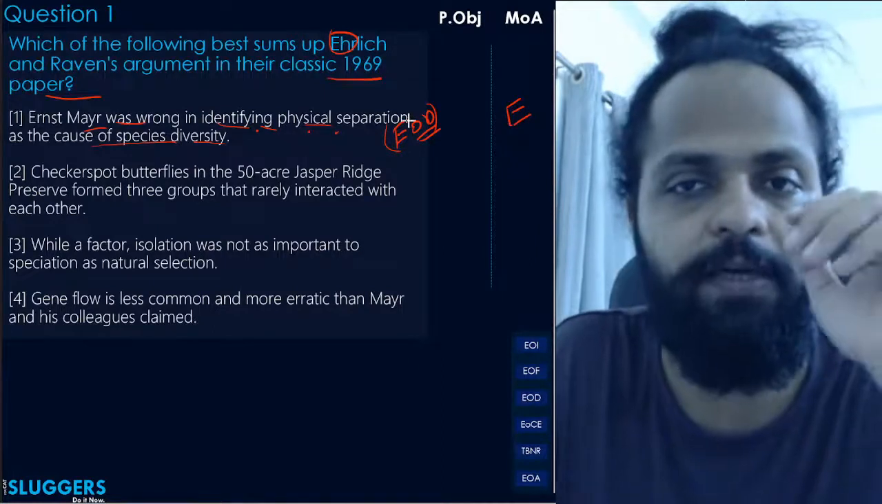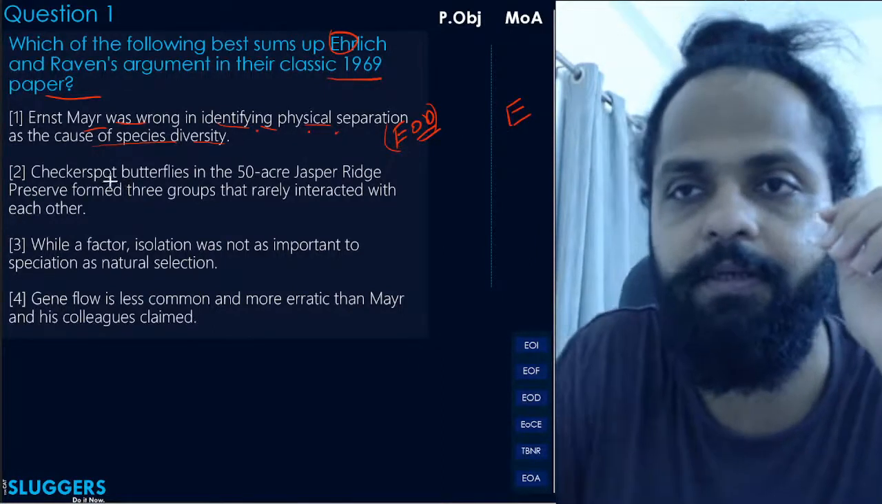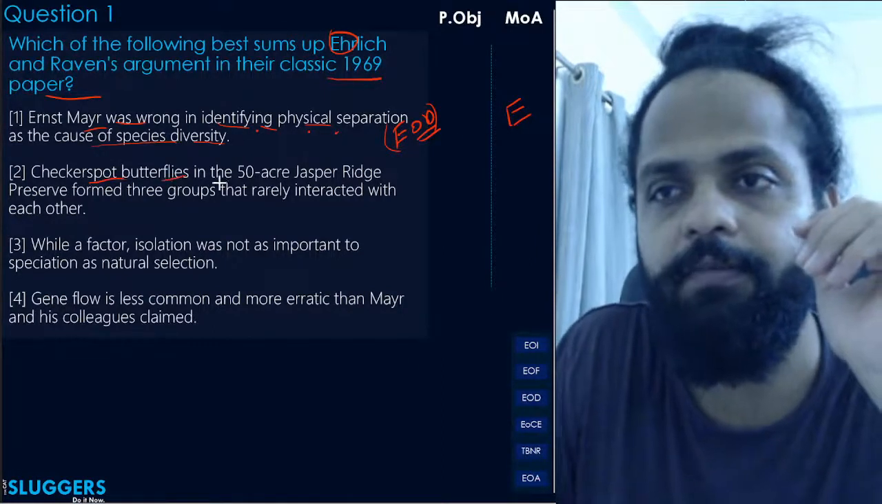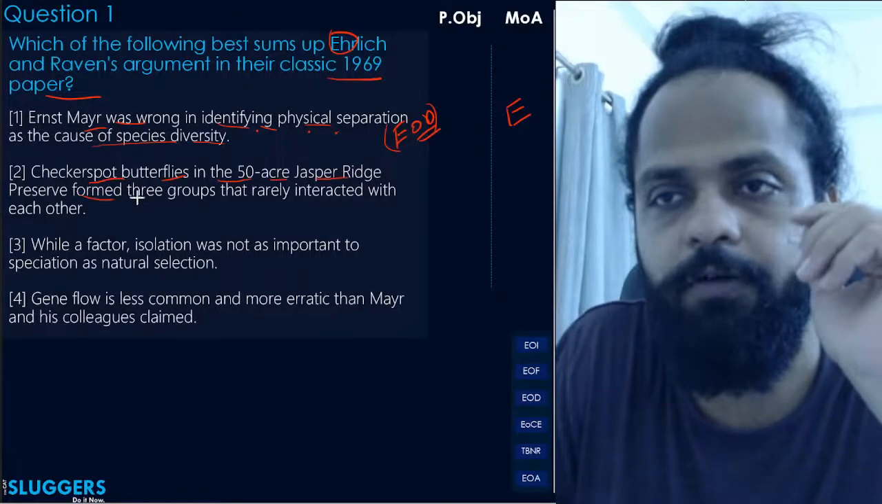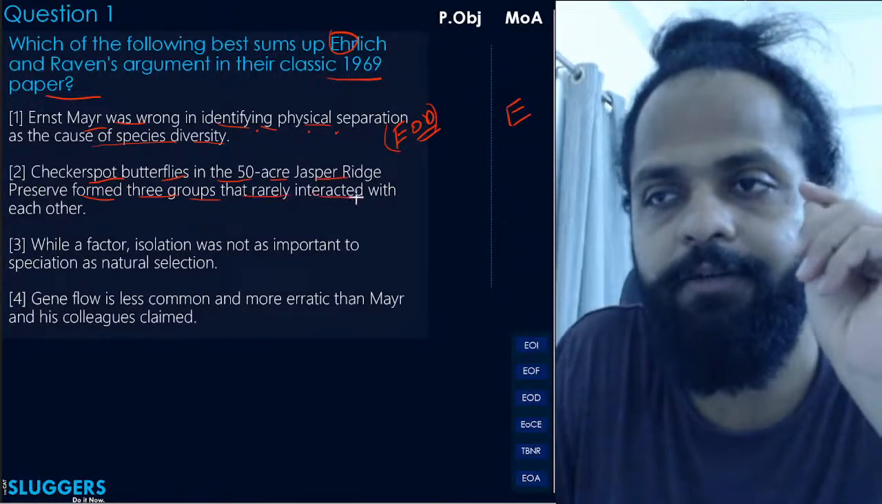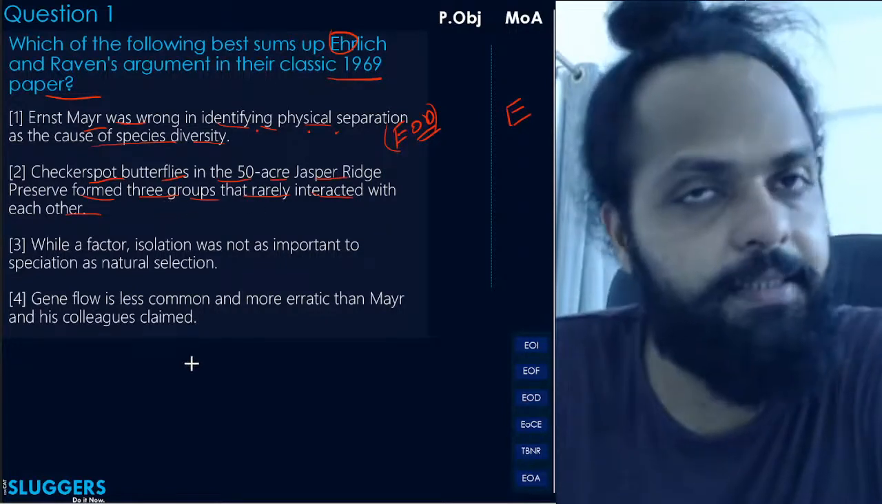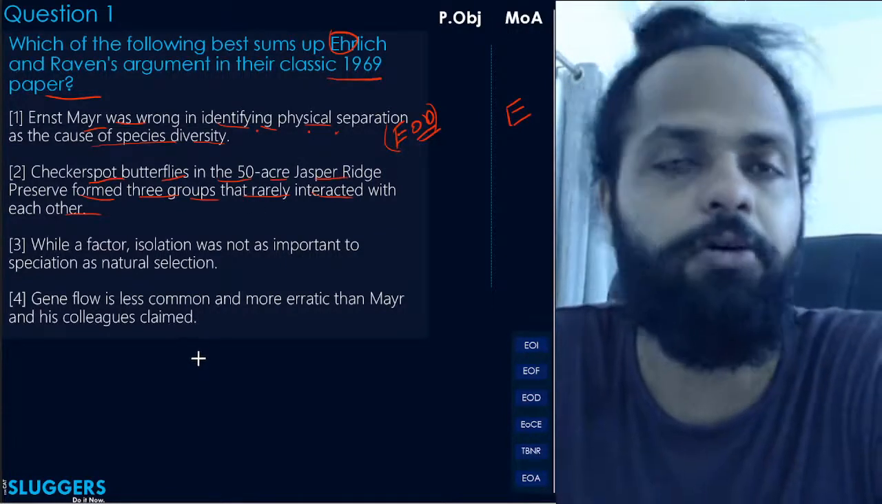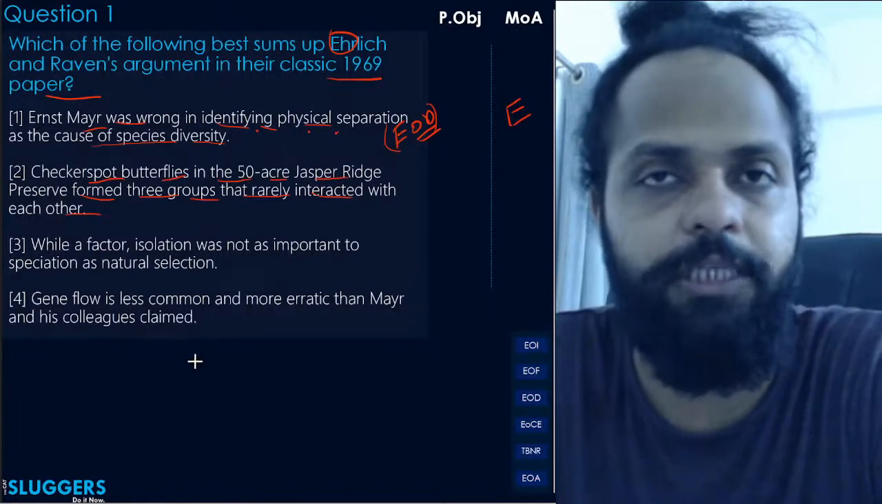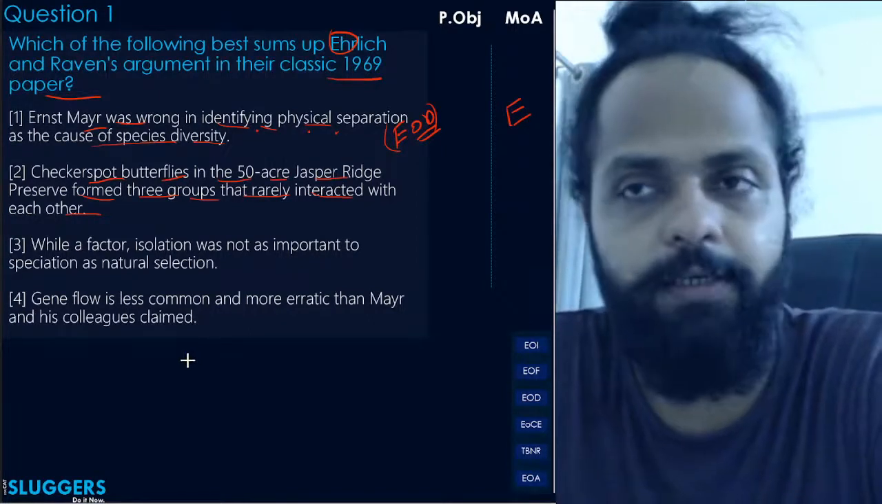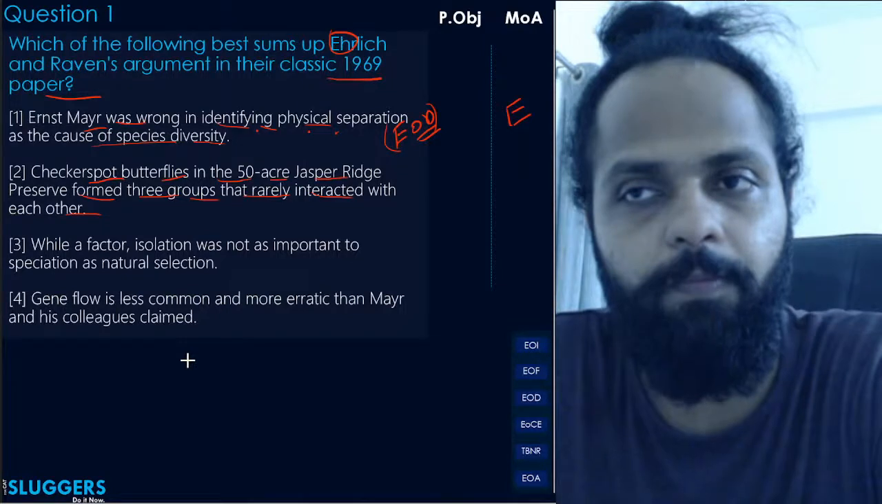So multiple objections we have with these options. You eliminate this with a capital E. Checker spot butterflies in the 50-acre Jasper Ridge Preserve formed 3 groups that rarely interacted with each other. Now that's correct. That's absolutely on point with respect to the information given in the passage.